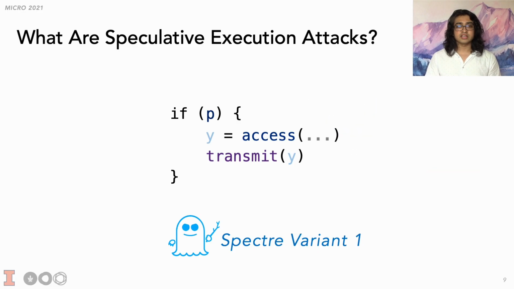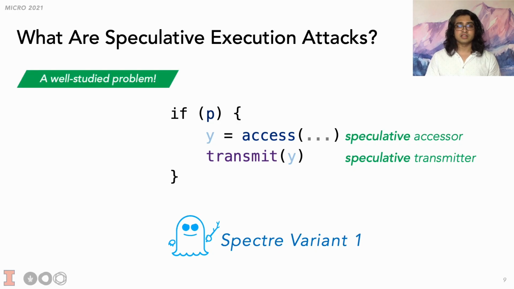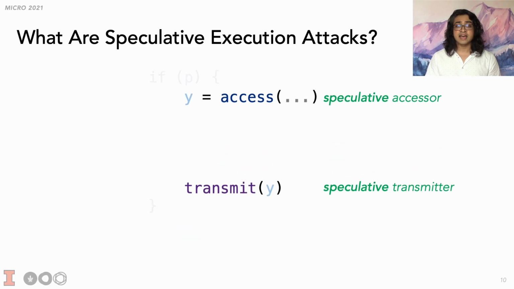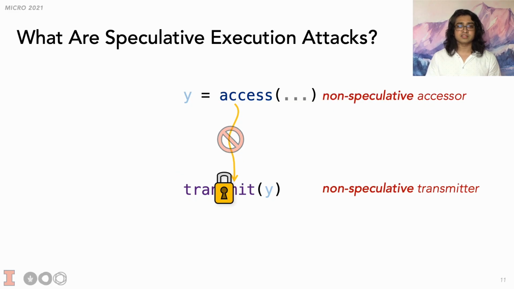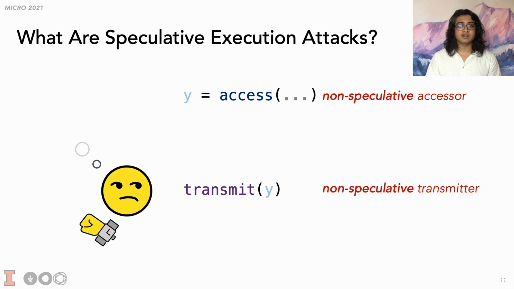Spectre Variant 1 is a type of speculative execution attack where both the accessor and transmitter are speculative. Fortunately, this is a well-studied form of the problem. To thwart an attack, we need to prevent the data returned by a speculative accessor from reaching a speculative transmitter. A naive scheme would simply wait for the transmitter to resolve as non-speculative before executing it. But this has extremely high overheads.